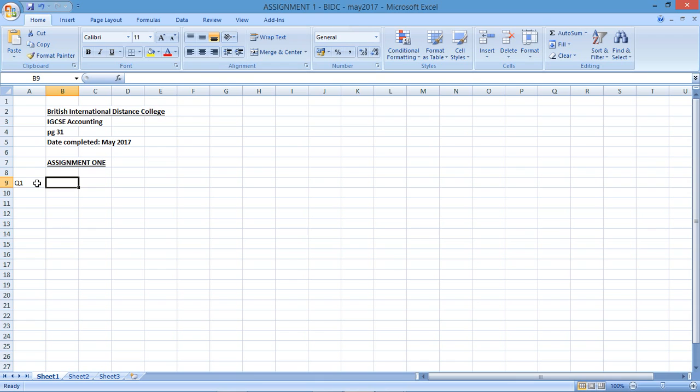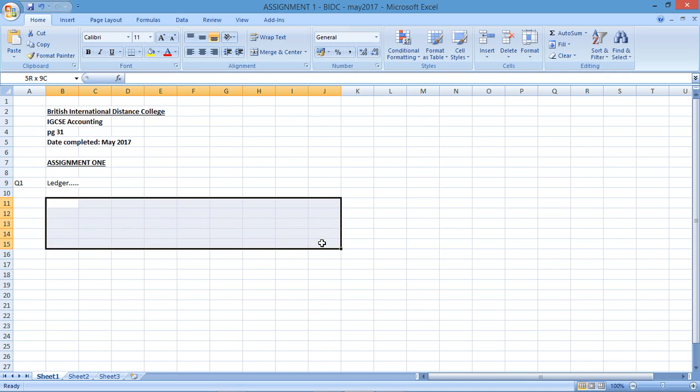The required here says, enter the above transactions in the ledger of Muwalyo Stores for the month of November 2015. Balance the bank account, cash account, and Helmut account at the end of the month. So there are 3 accounts that you're going to have to balance. We know we're going to have to be interpreting these transactions and recording them in the actual ledger. So I'm going to write a heading here, ledger or general ledger. And obviously the general ledger is going to have many different T accounts. We know we're going to be balancing 3 of the T accounts as described by the instructions. So I'm going to draw up our T accounts.